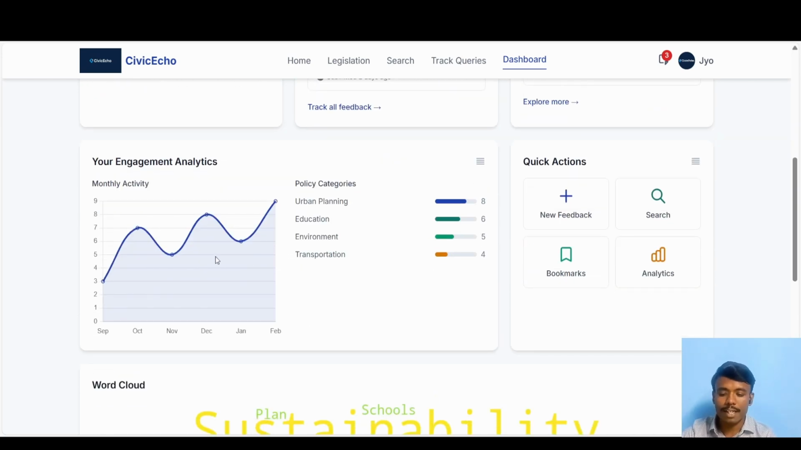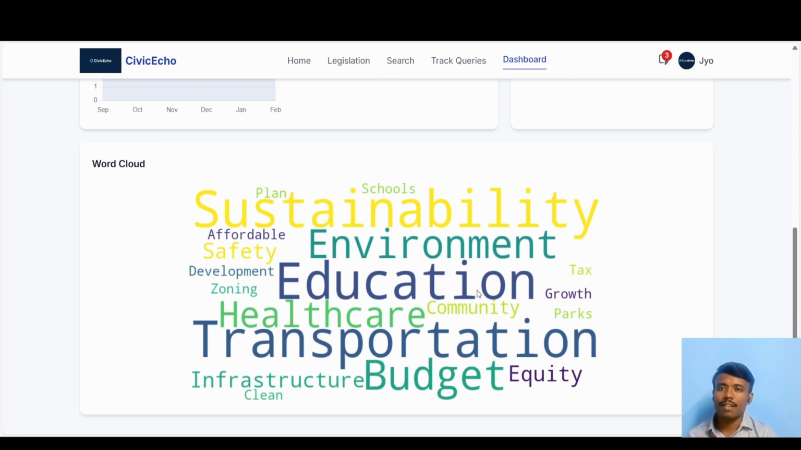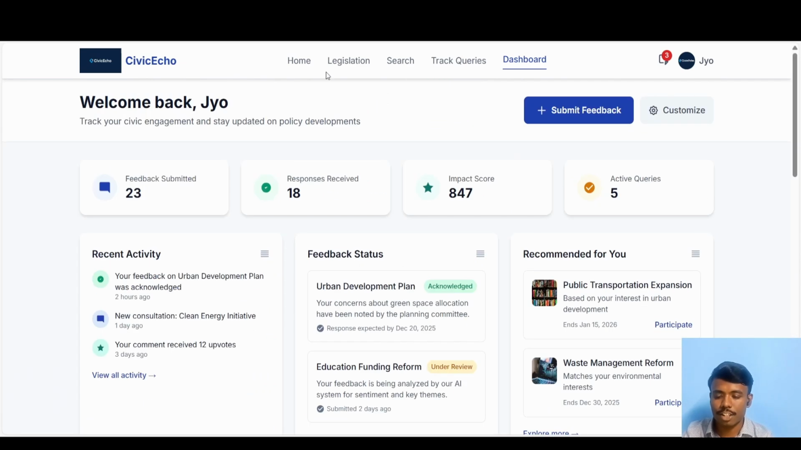And then your engagement analytics, in which we perform a daily tracking of the usage of our website. And at last, the word cloud, which is the main feature of this dashboard or this website. And it was asked in the problem statement to demonstrate the word cloud for the legislator or amendment document. So let us know each of the sections of our website.